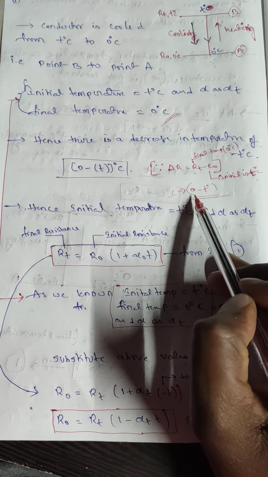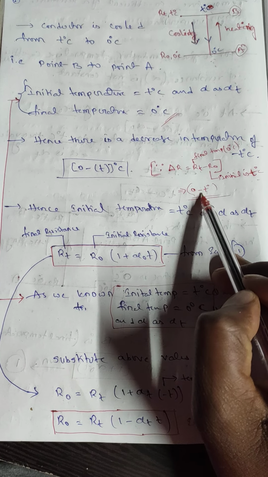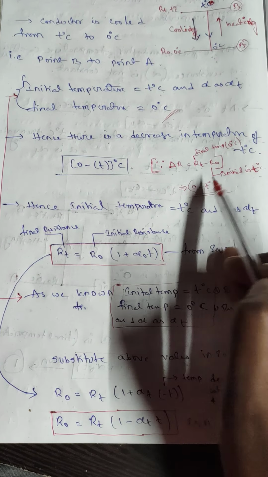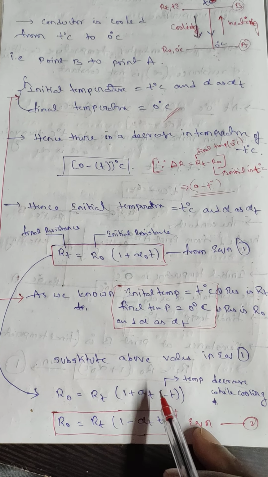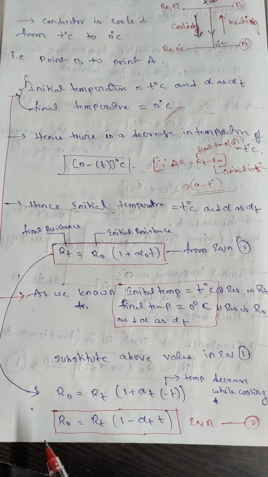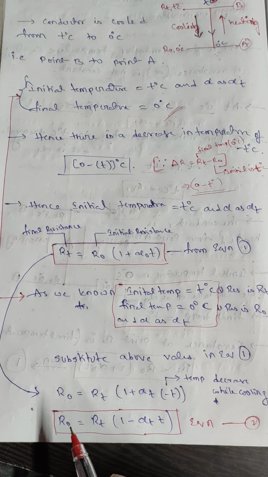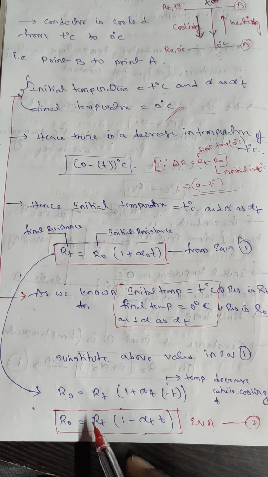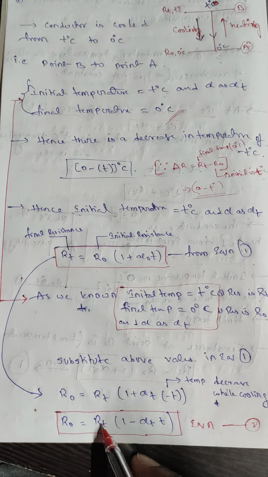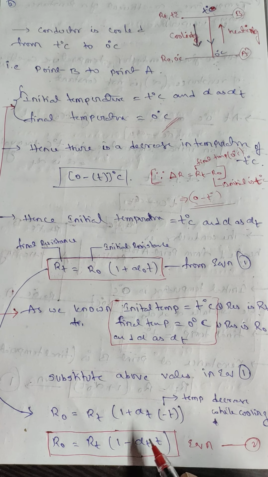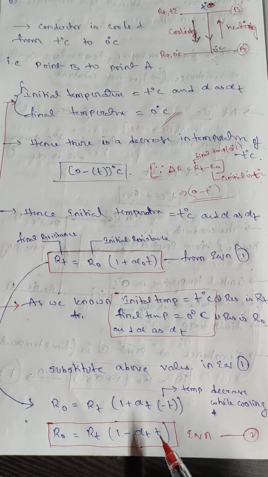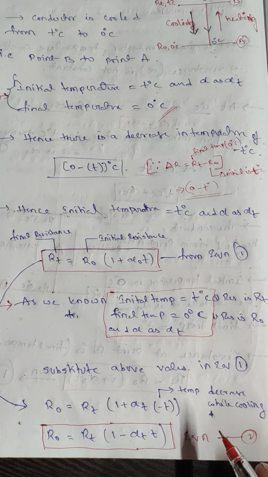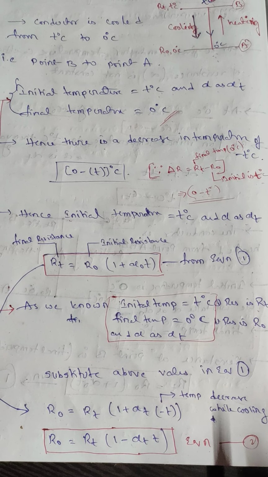Here the final temperature is 0 and the initial temperature is 0 minus T, so it will be minus T. We place it here and get the equation R0, the resistance at 0, equal to RT into 1 minus alpha T into T. Treat this as equation 2.